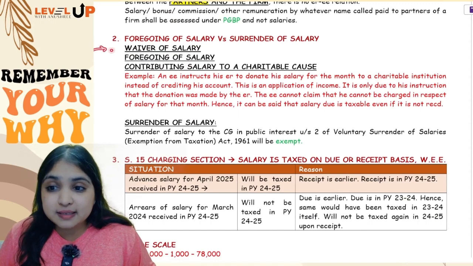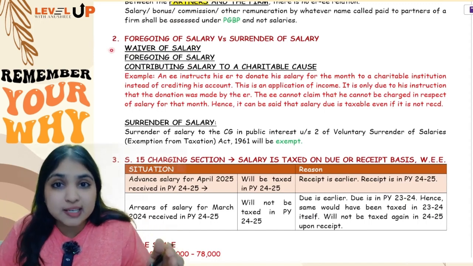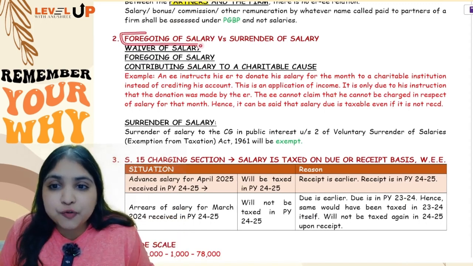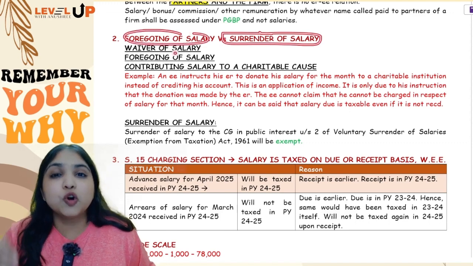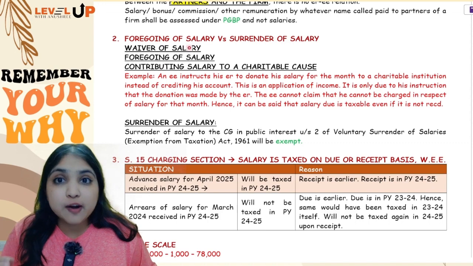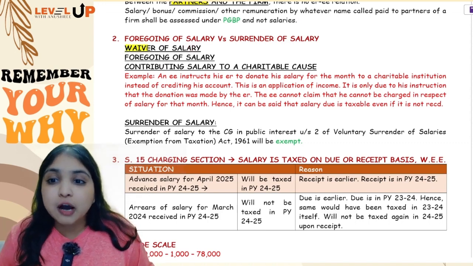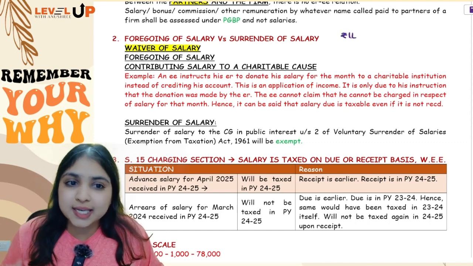Now comes my second discussion. Only from an MCQ point of view this can be relevant. There are two concepts which we are going to compare. One is foregoing of salary and the other is surrender of salary. Let's focus on foregoing of salary first. This one is an interesting discussion. When I talk about foregoing of salary, what is happening is a waiver of salary. I'll give you one example straight away. Let us say my salary income is 1 lakh.